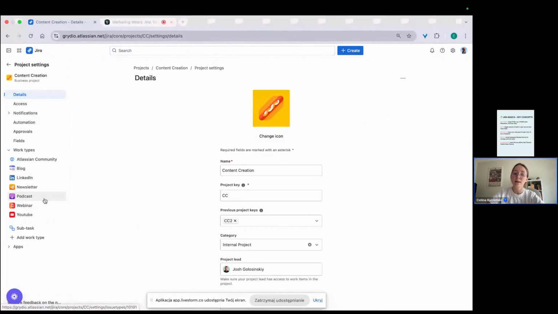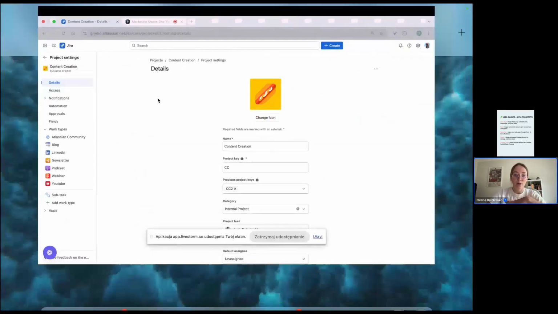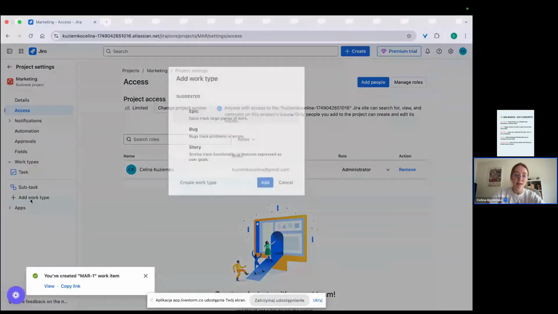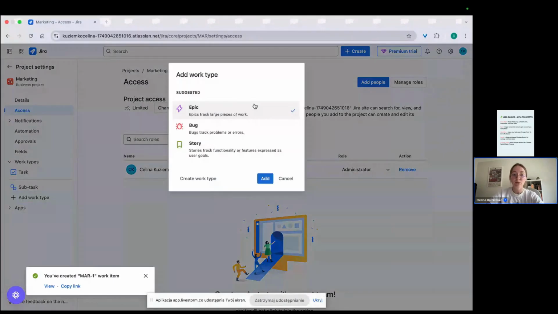So I really like to work with work types that are also channels, already defining the things I have to do. So going back to our plain board, here in work types, you can just click add work type and create work type.